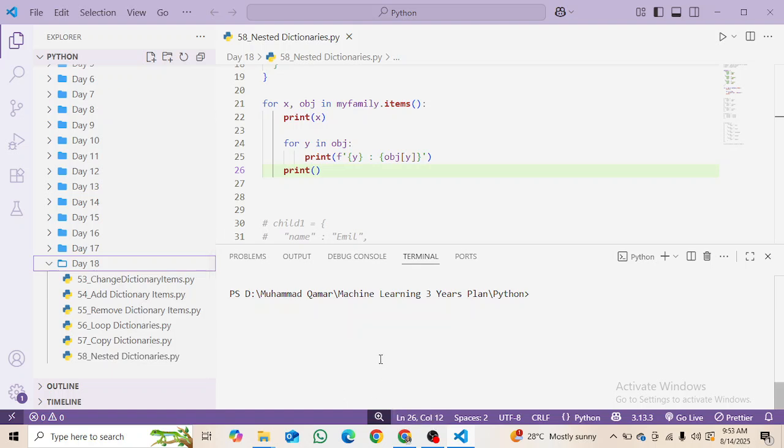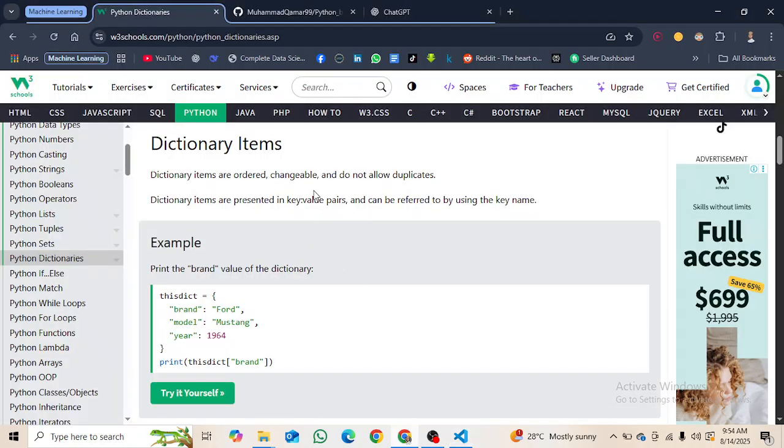Finally we have done so far the Python dictionaries, and here you can see I have opened the machine learning folder which I have made here. And I have opened the W3Schools website from where we are learning Python. Today is our day 19, and today we are going to learn the Python if else section.